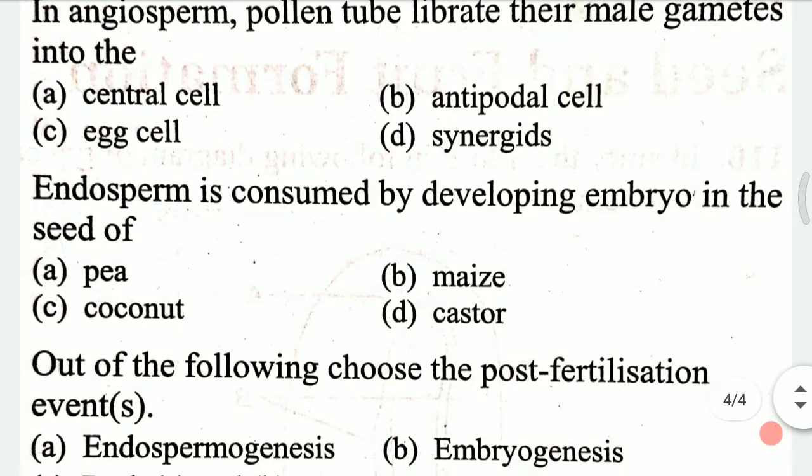Question 10. Endosperm is consumed by developing embryo in the seed of A. Pea, B. Maize, C. Coconut, D. Castor. Endosperm is consumed by developing embryo in the seed of, and the answer for this question is A, that is pea.